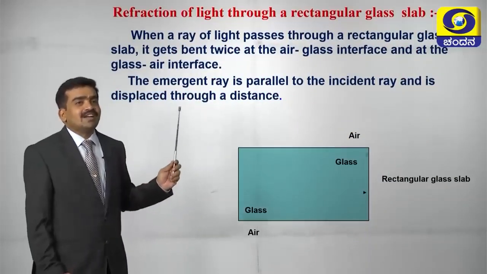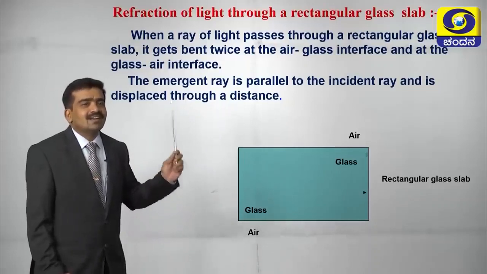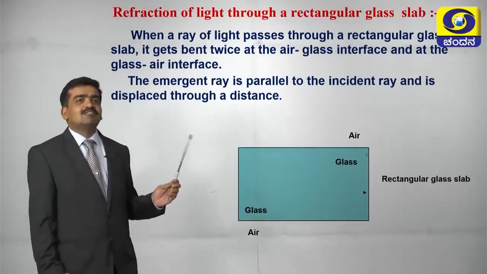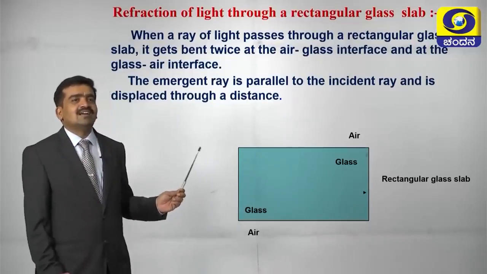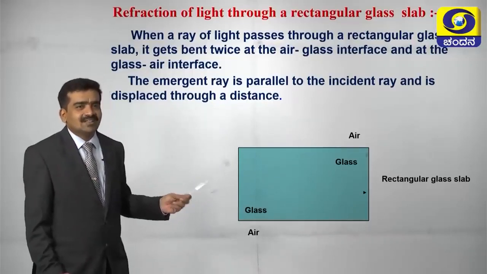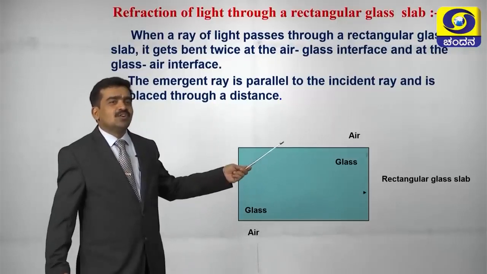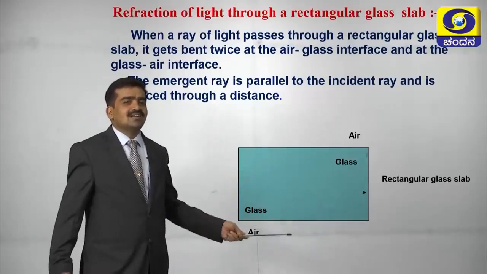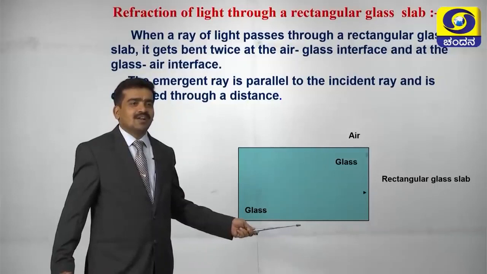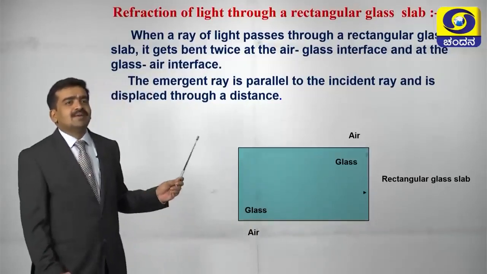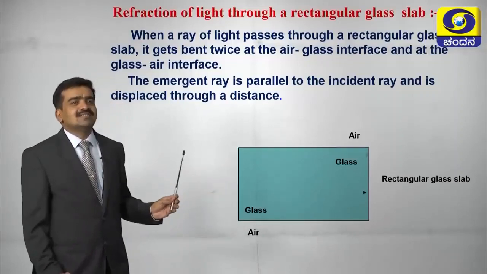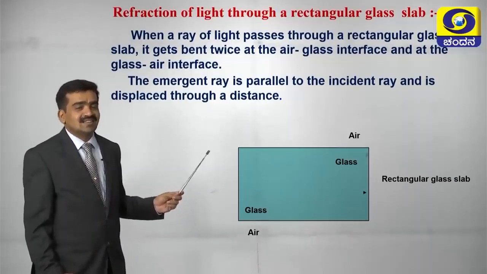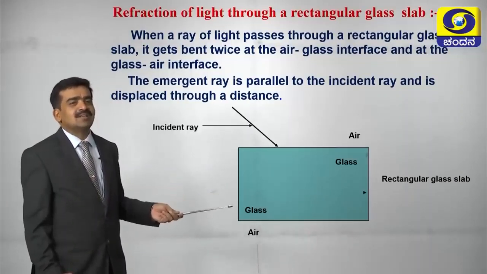When a ray of light passes through a rectangular glass slab, it gets bent twice, at the air and glass interface and at the glass and air interface. That is, here once it is going to be refracted and here also once again it is going to be refracted. Then the emergent ray is parallel to the incident ray and it is displaced through a distance. Let us see how it is going to be displaced.